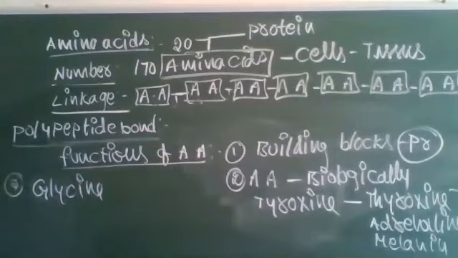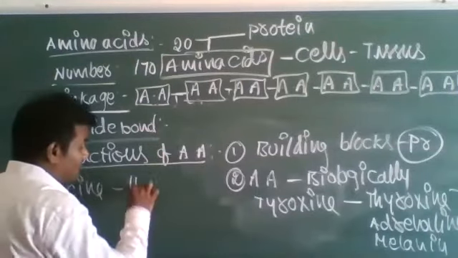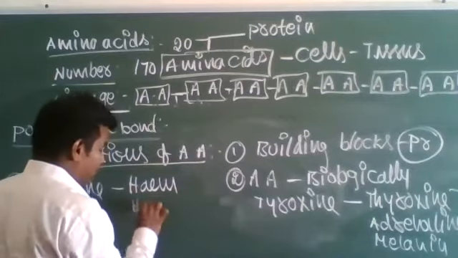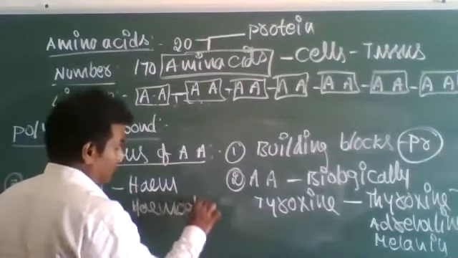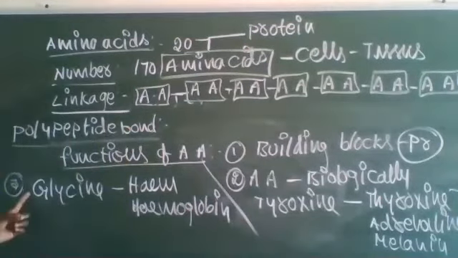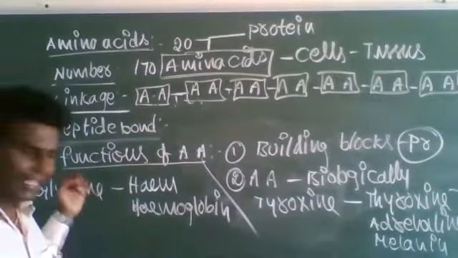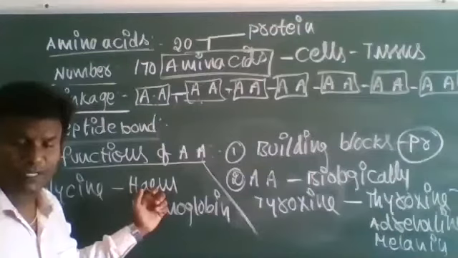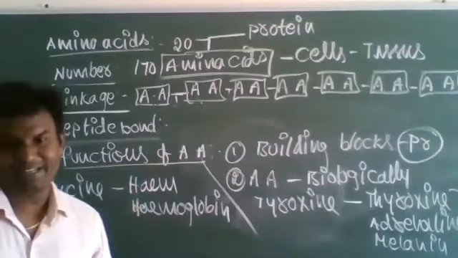Glycine is an amino acid. It helps to form the heme part of hemoglobin. Glycine helps to form a biologically active compound, that is, heme, which is the protein part of hemoglobin.